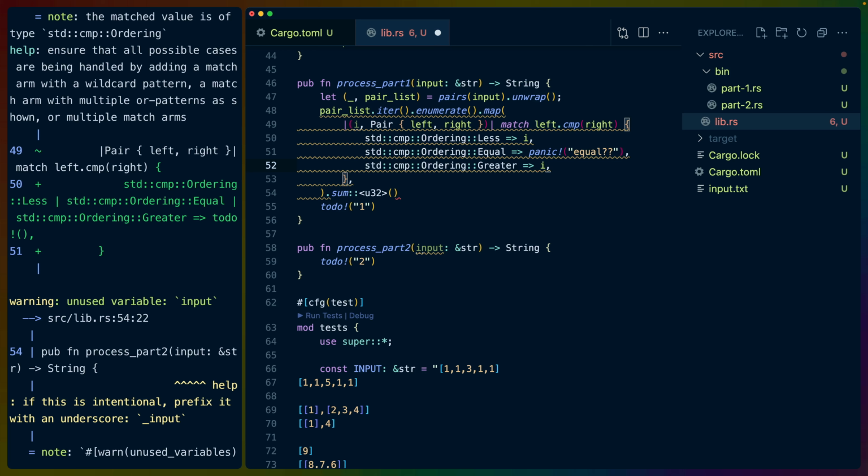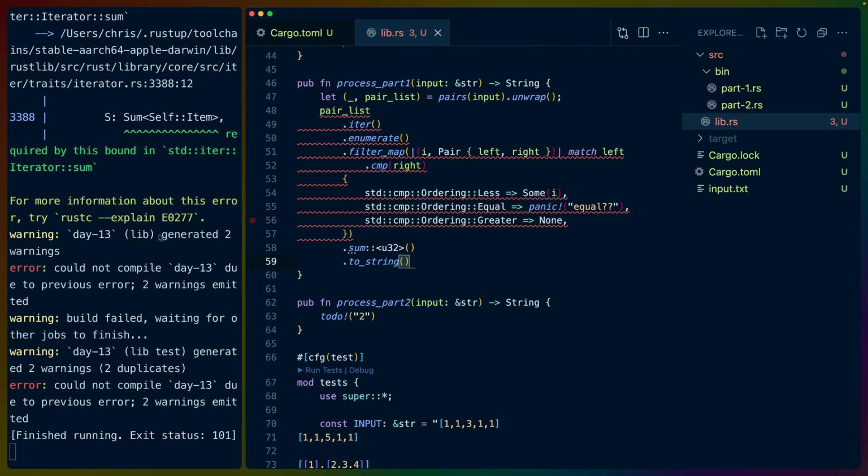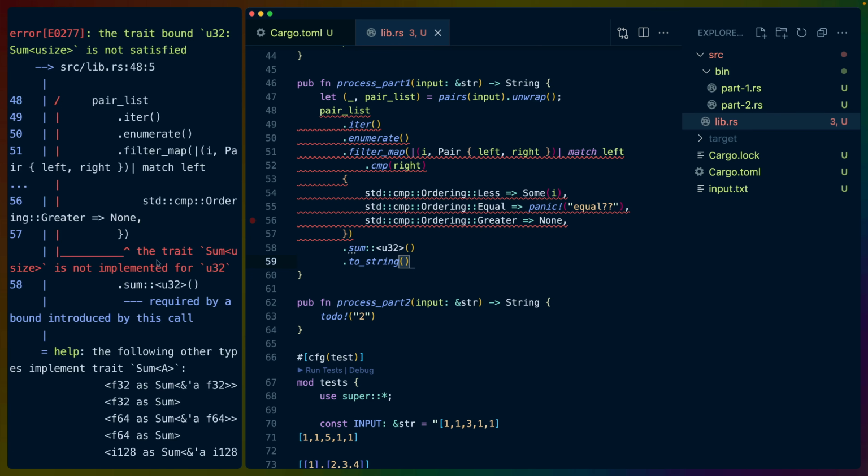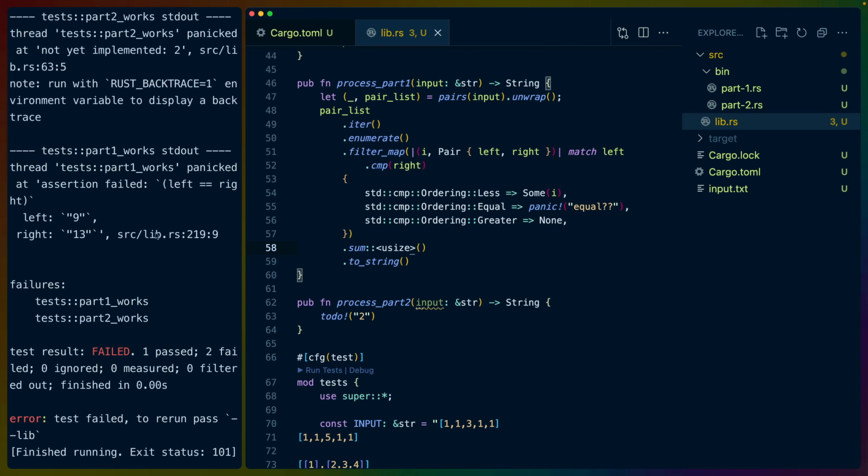And then greater is 0. I guess we could filter map, so we don't need to panic. Filter map, sum i. I think I'm still going to panic there. And this is going to be none, and this is all going to sum. And then we'll toString. And we have a problem because the trait Sum usize is not implemented for U32. This can be usize. It doesn't matter to us which integer type we're using here, really.